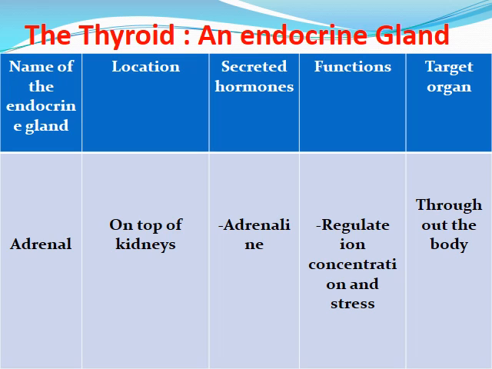Moving to the adrenal gland, it's present on the top of the kidneys and secretes the hormone adrenaline. Adrenaline regulates iron concentration and regulates stress. Target organ: it works throughout the body.